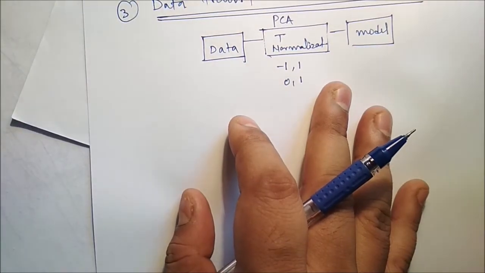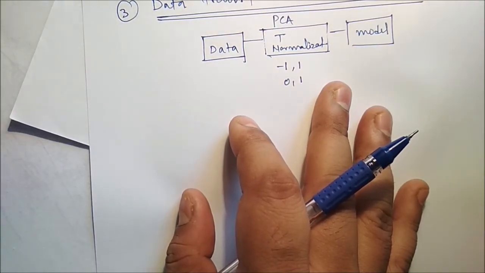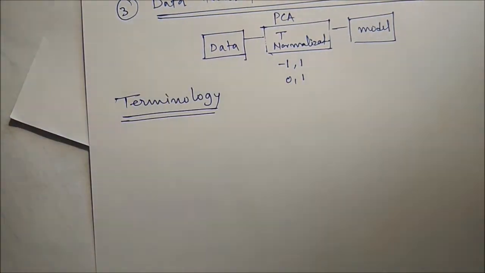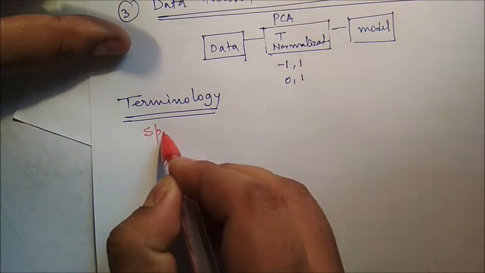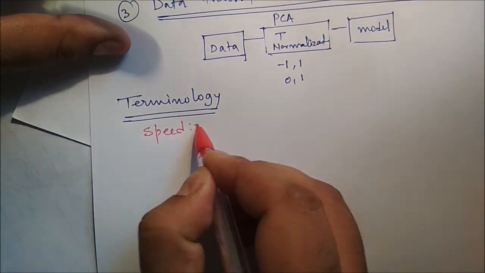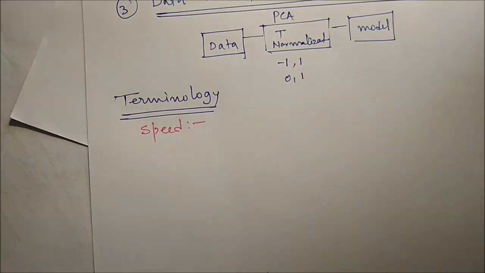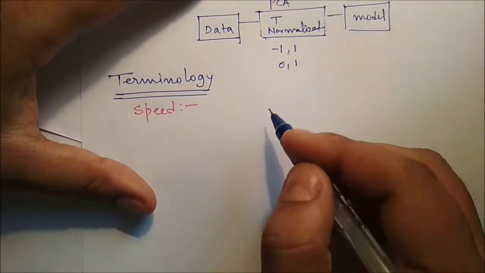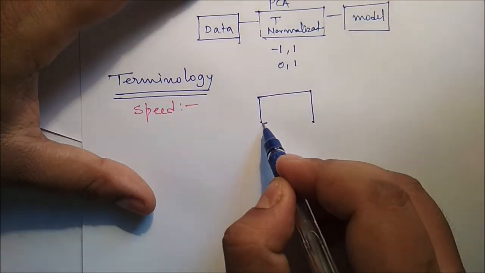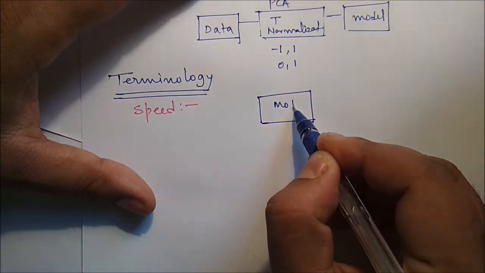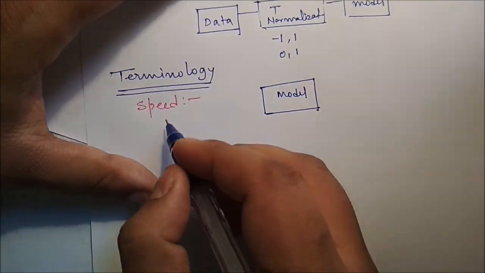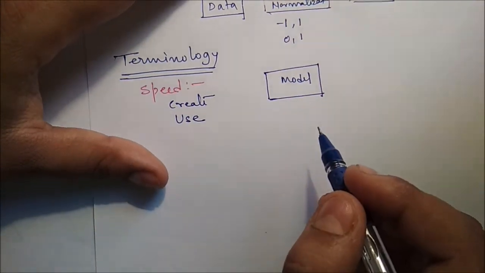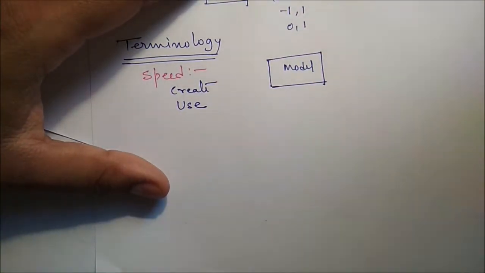Now, before the completion of this video, we have to know some terminology. We'll talk about a few important terms. The first term is speed. This is the computational cost involved in generating and using the given classifier or predictor. What is the time complexity of creating the model and of using the model?